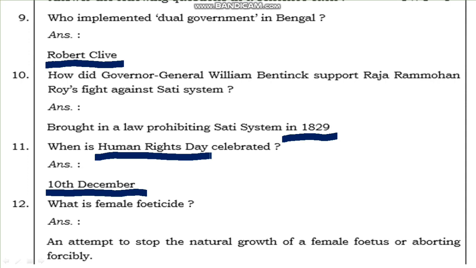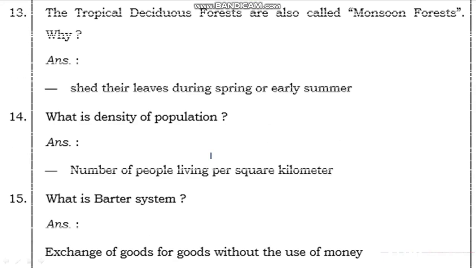Okay. The next question is, the tropical deciduous forests are also called monsoon forests. Why? Because those forests shed their leaves during spring or early summer. So because of that, the tropical deciduous forest is also called the monsoon forest.